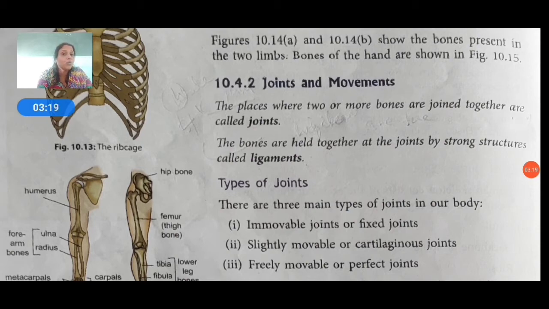They cannot move. Then slightly movable or cartilaginous joints. Then our third type is freely movable or perfect joints. So we have a total of three types of joints in our body: immovable, slightly movable and freely movable.